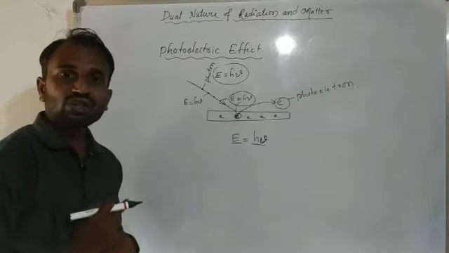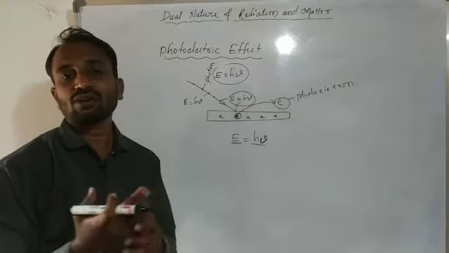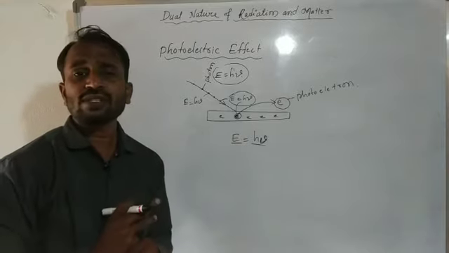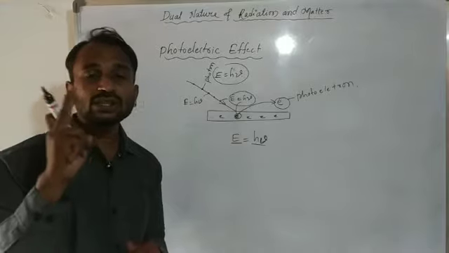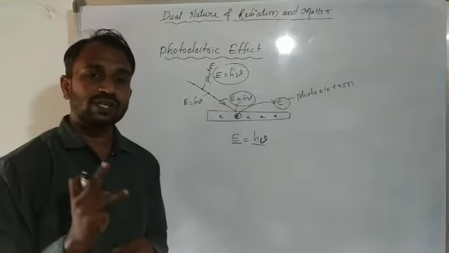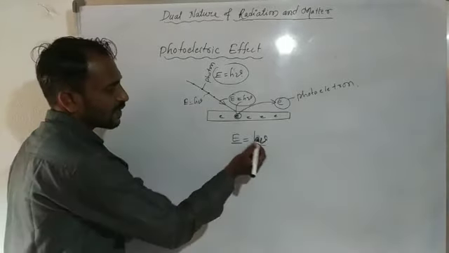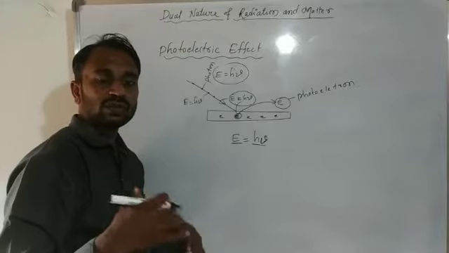It is a phenomenon of emission of an electron, a free electron, from a metal surface when a suitable frequency of radiation is incident on it. So that is the photoelectric effect. E is equal to h nu. Here we consider nu as a maximum frequency or a minimum frequency.